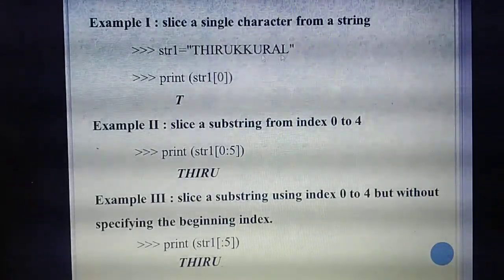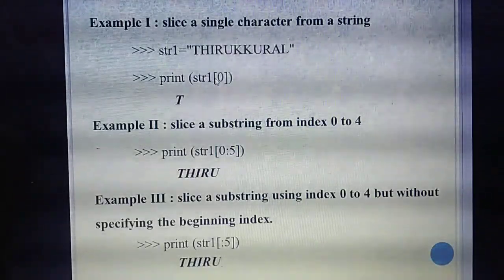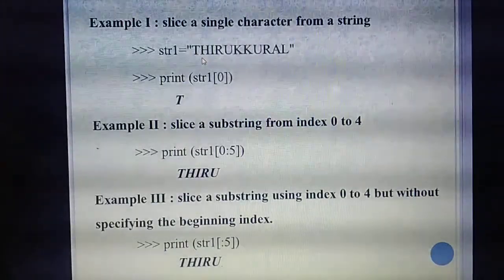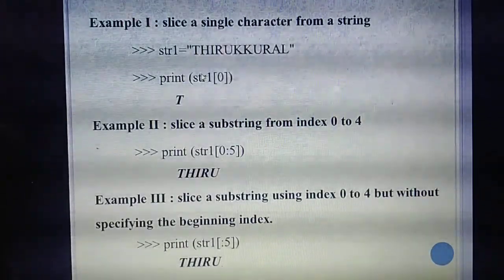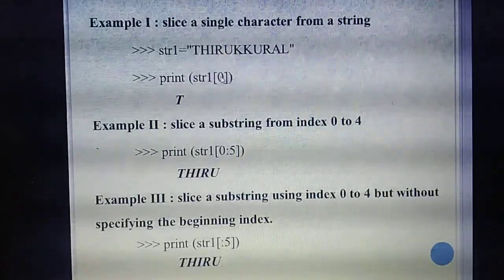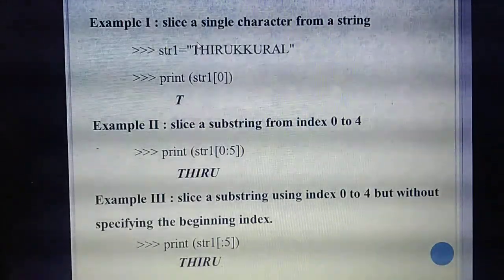That means the word we are giving in the variable str1. So print str1, and now you are going to slice only the first character. The positive index always starts with 0. So the first value alone I am going to slice. Which index do you need to give? 0. So first you need to mention the index values.